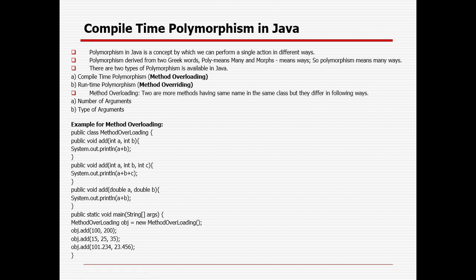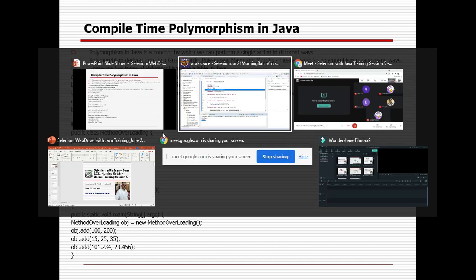One is we can change the number of arguments, the number of parameters. The other is the type of argument, meaning sometimes we can pass an integer, sometimes a double, sometimes a float, all this stuff. So method overloading means your method name will be the same but your method signature, either the number of arguments or the type of arguments, will be different. That is the concept of method overloading.